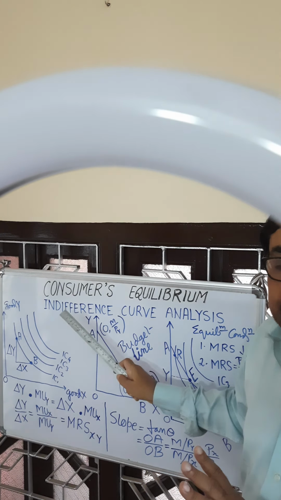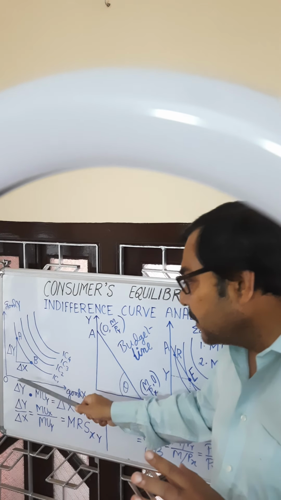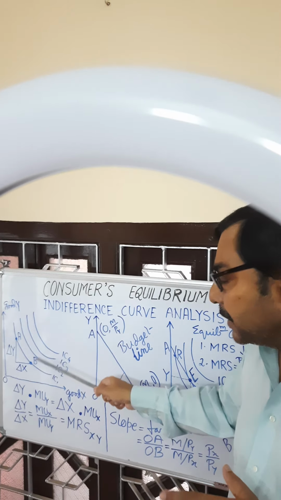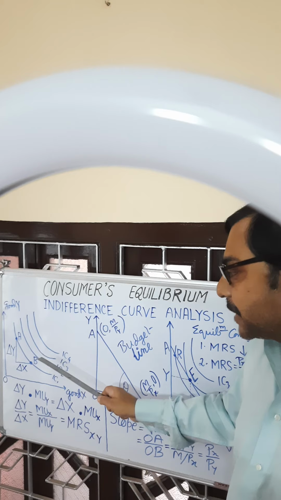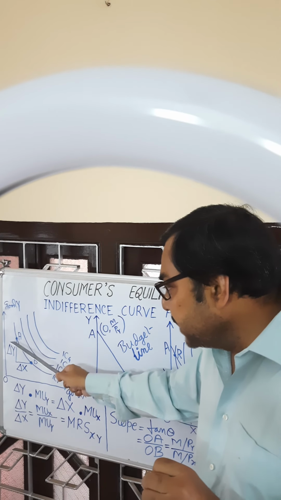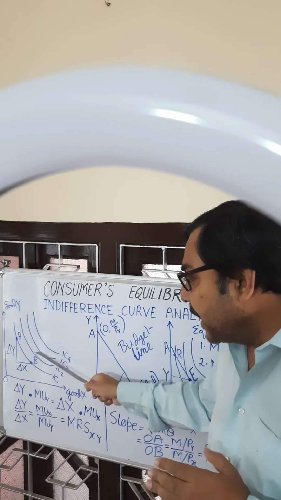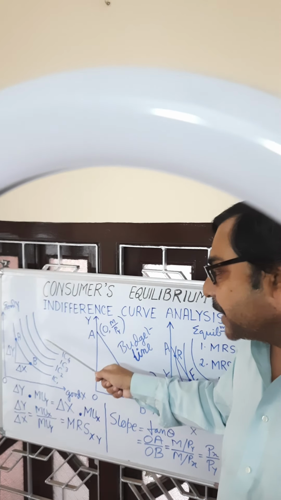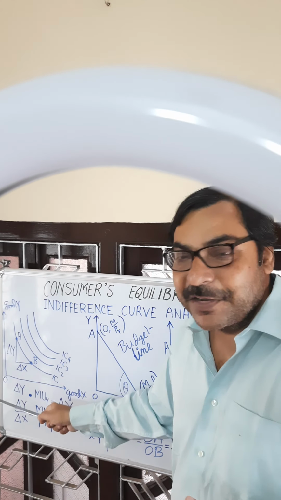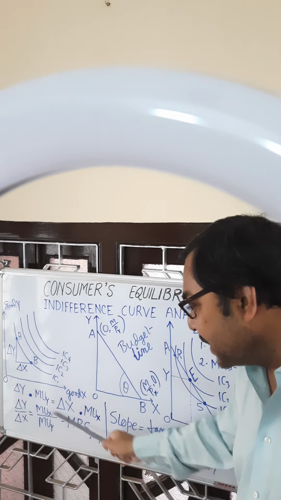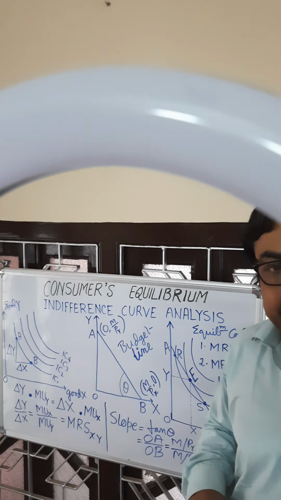This we learned from the indifference curve approach. Indifference curves indicate a fixed level of satisfaction. One indifference curve gives one particular level of satisfaction. The consumer may change his combinations of consumption, but total satisfaction remains unchanged. A higher indifference curve gives a higher level of satisfaction. An indifference curve is downward sloping and convex to the origin, and marginal rate of substitution is nothing but the ratio of marginal utility of X and marginal utility of Y.